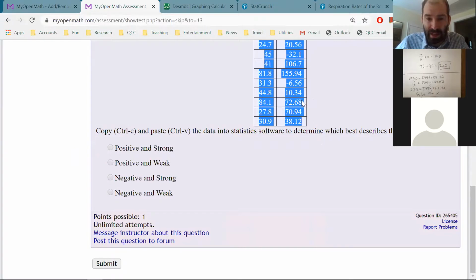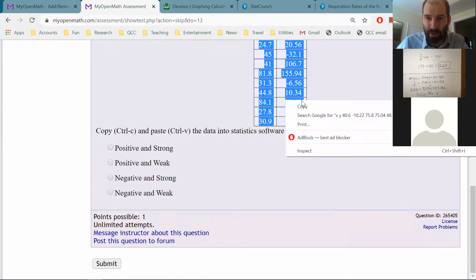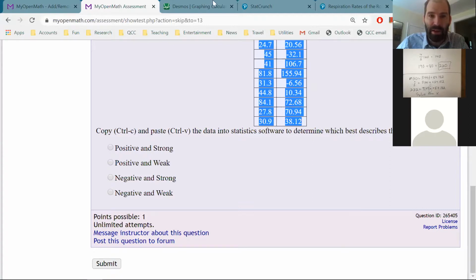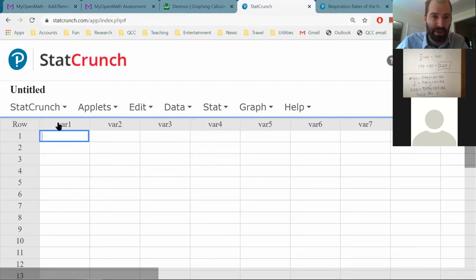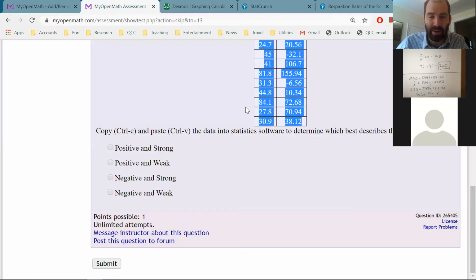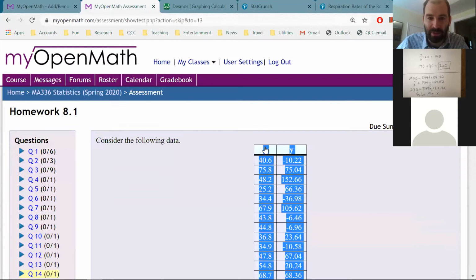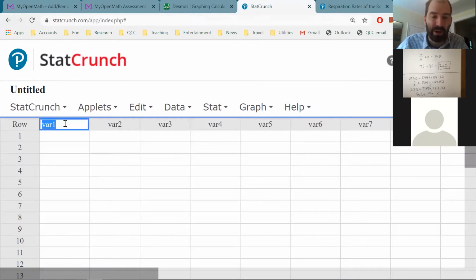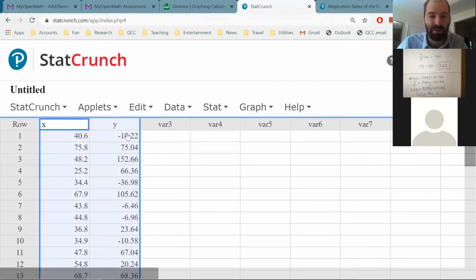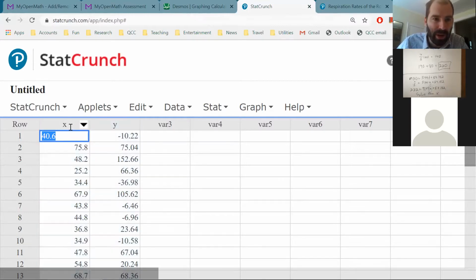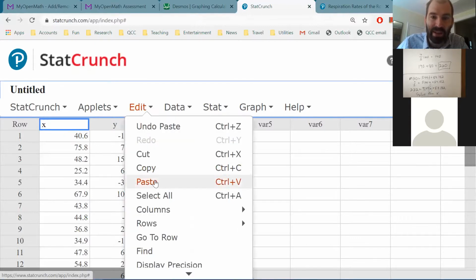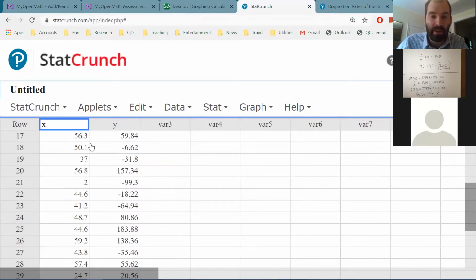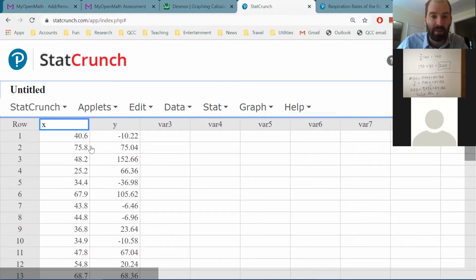And I hit Control-C on a PC. I'm not sure what it is on a Mac, but you can also right-click and hit copy. All right. And then you go to StatCrunch. Now notice when I grabbed the data, I grabbed the name of the data column too. So it's including the X and the Y. So when I paste it into StatCrunch, I'm going to start up here because I want the X and the Y to appear in the column names. So I hit Control-V, or maybe you can go to edit and paste. That'll also work. And you can paste it into StatCrunch. And now you can work with this data.